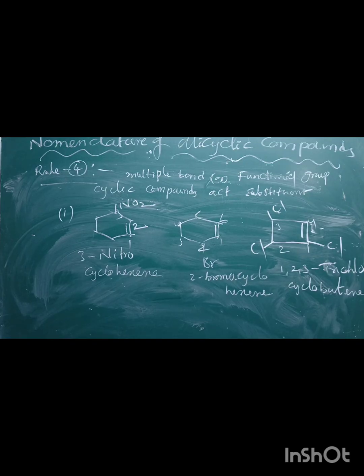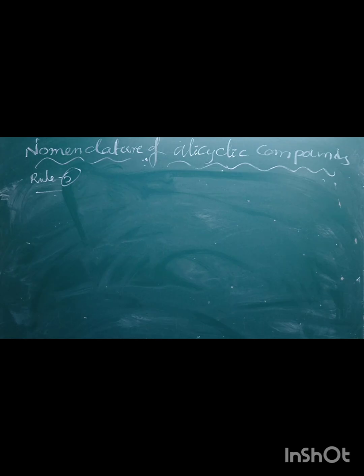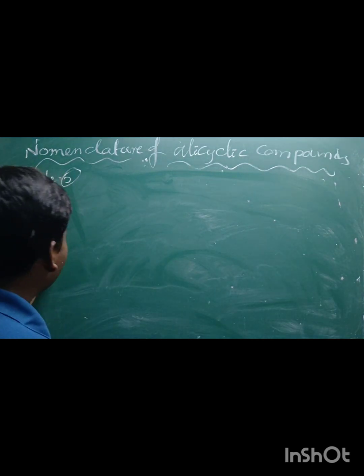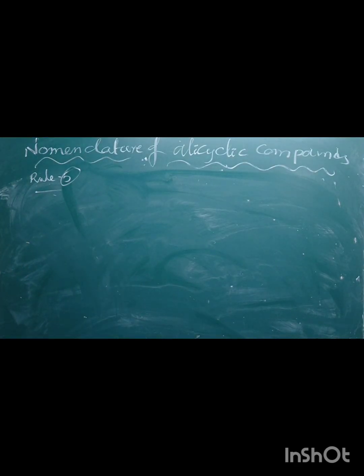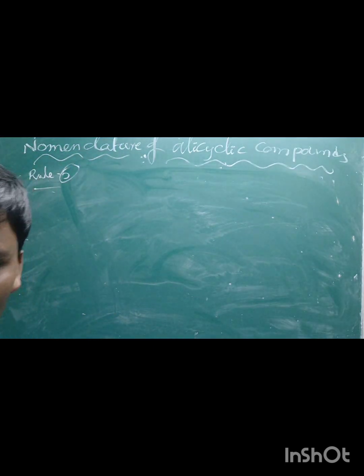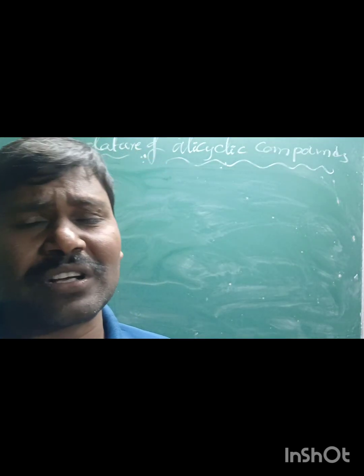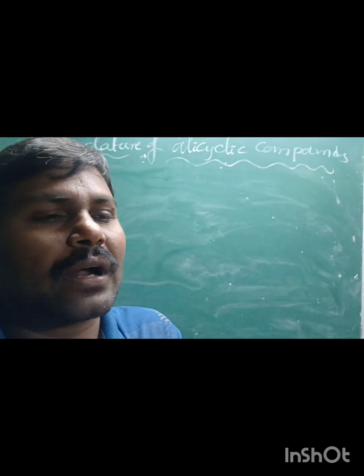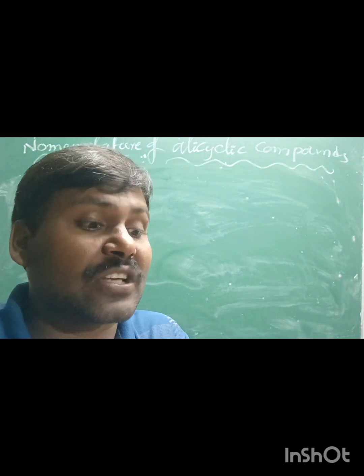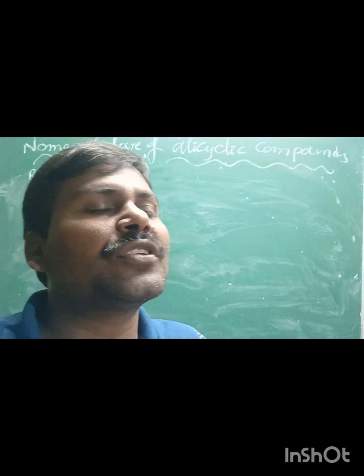And rule number 5 is, rule number 5 here. In case some functional group along with substituents is present in the ring, the numbering of carbon atoms should be done in such a way that the functional group gets the lowest number. Simply, if the cyclic compound contains both functional groups and substituents, the position of the functional group is always the lowest possible number.